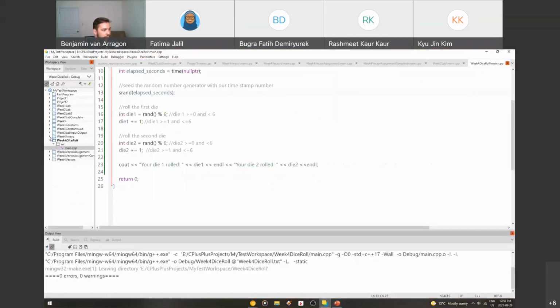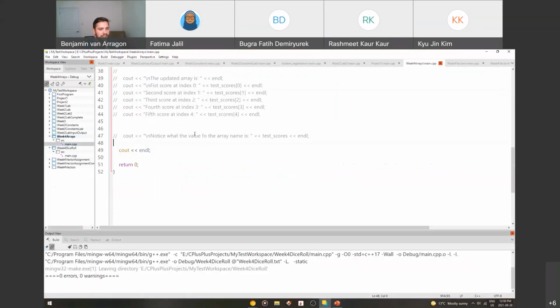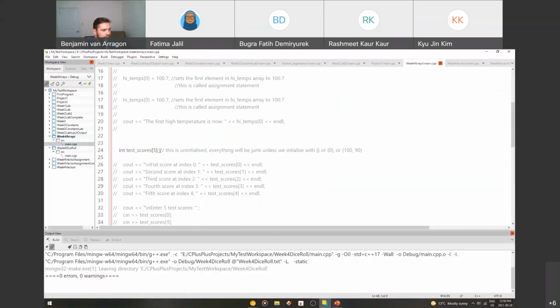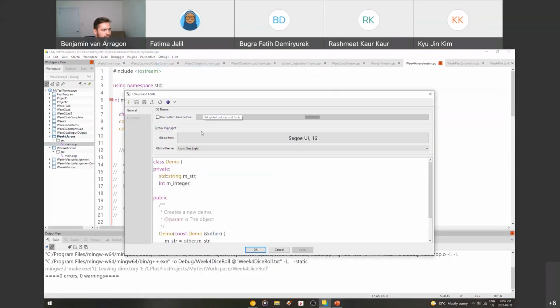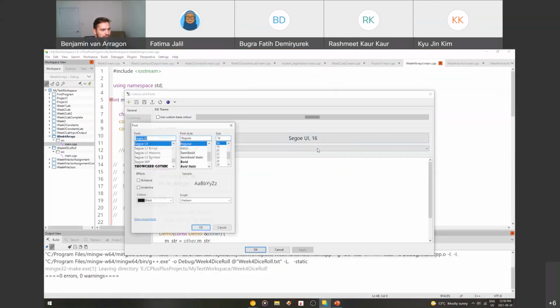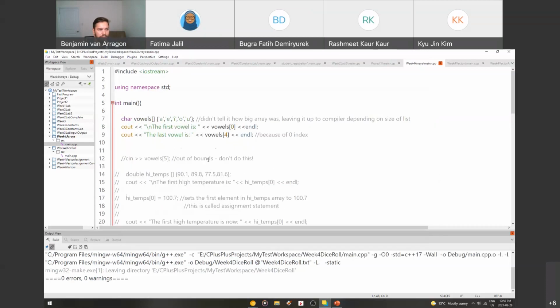So I'm just going to open it up here, week 4 arrays main.cpp. I'll make that my active project and scroll up to the top. All of this stuff is commented out, but we'll get to it eventually. Is my code big enough for you guys, or should I make my font size a little bit bigger? I can make it a little bit bigger, I think. How's that? Is that better?